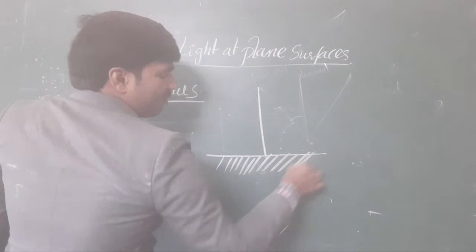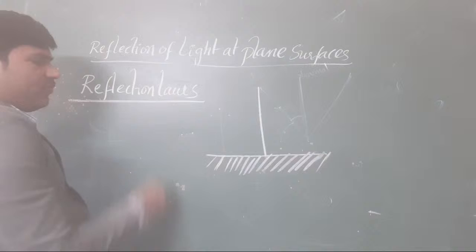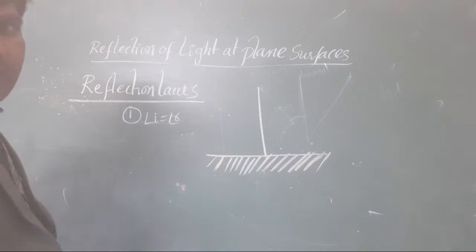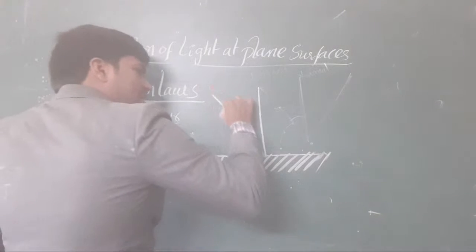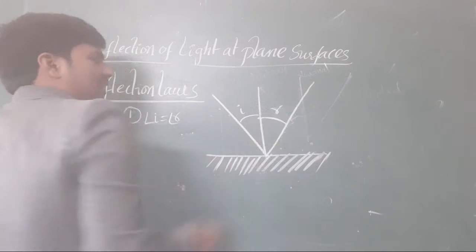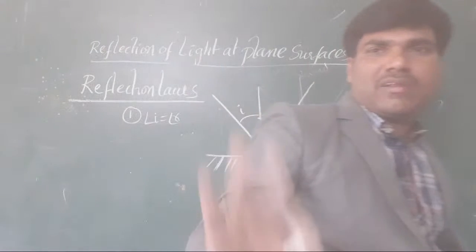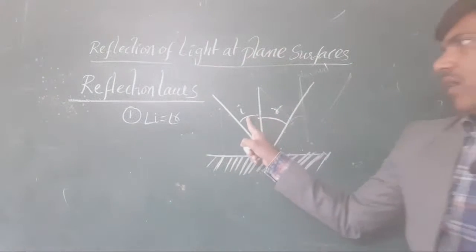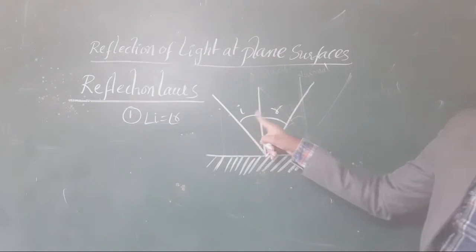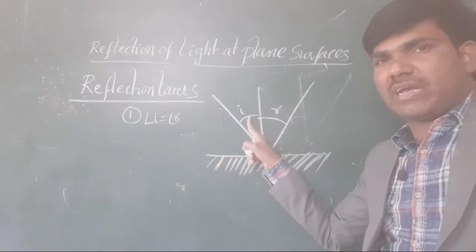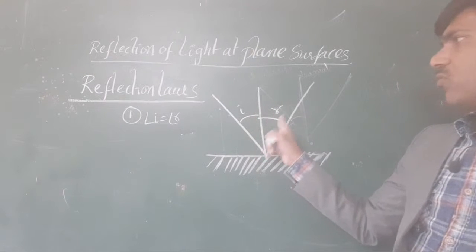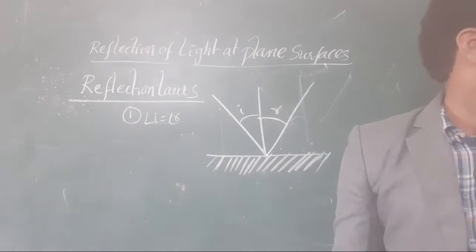For a perfect reflecting surface, angle I is equal to angle R. Whatever the incidence angle is, the same reflected angle is also available. The incidence angle is equal to the reflected angle. I hope you got it. I is equal to R.